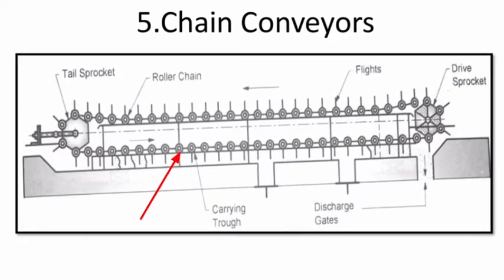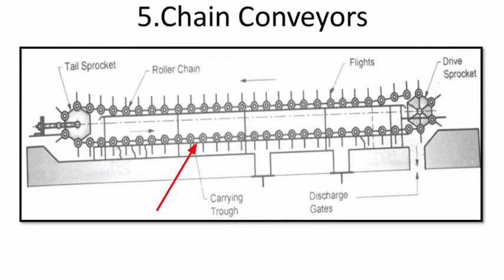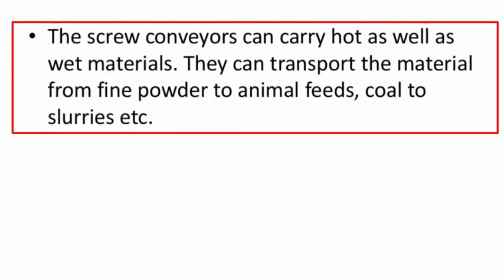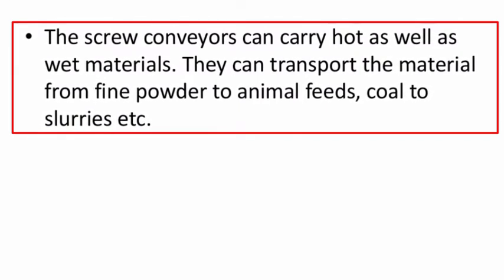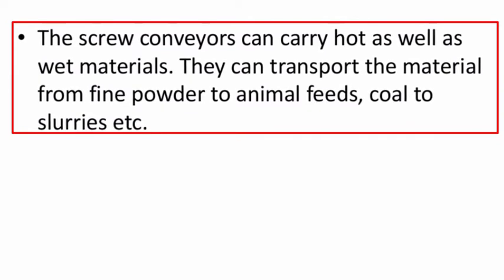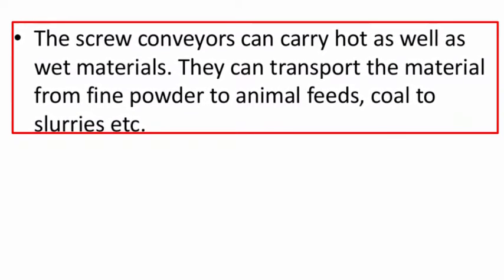This is the chain conveyor, where a chain is used as the conveyor. This is the screw conveyor. This conveyor is used to transfer hot materials. The screw conveyor can carry hot as well as wet materials. They can transport material from fine powder to animal fats, coal to slurry, etc.